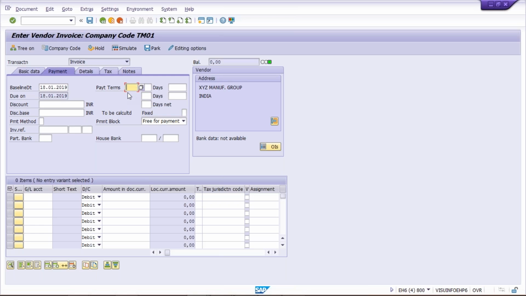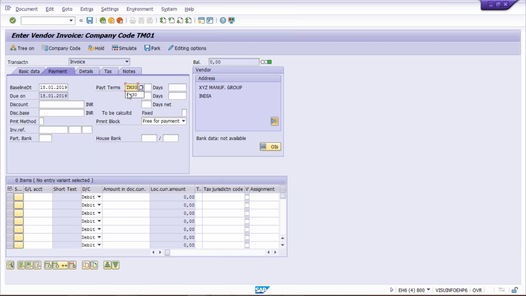But let's suppose your user has entered TM30 by mistake or due to any reason, then what will happen? In that case, how are we going to stop this? Because if you post any transactions against TM30, the system doesn't know that TM30 has been banned for Tata Motor. We cannot delete this TM30 because it can be used by a different company code also. We have only restricted the use for Tata Motor, so it will remain as it is.